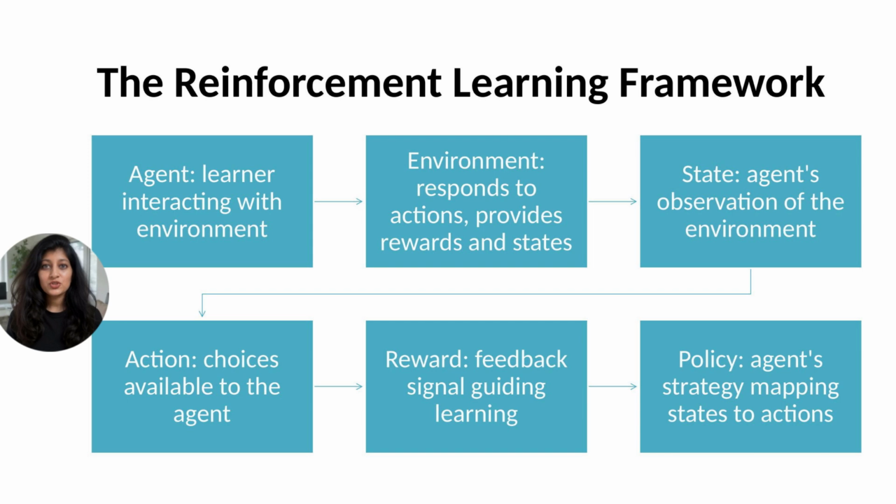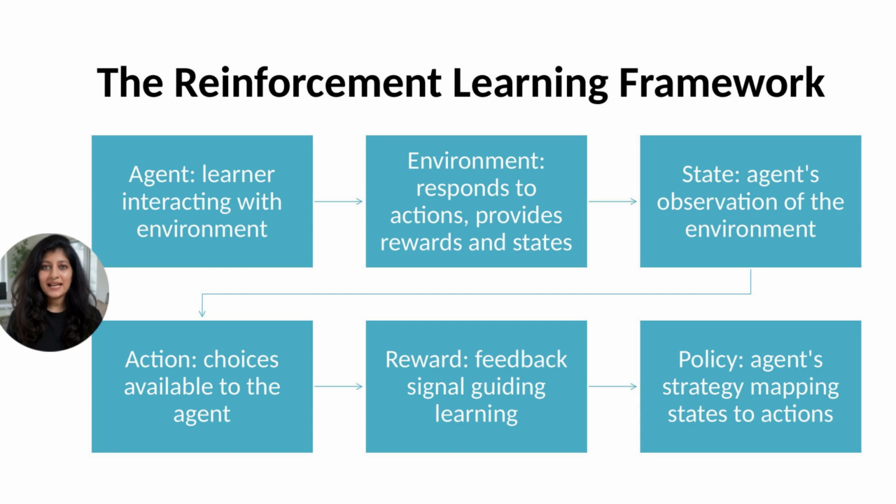Actions are the agent's choices. In chess, moves. For a robot, joint movements. In video games, button presses. The action space can be discrete, finite distinct actions, or continuous, infinite possibilities. Discrete is easier for learning, but less flexible. Continuous is more realistic, but harder to learn in.